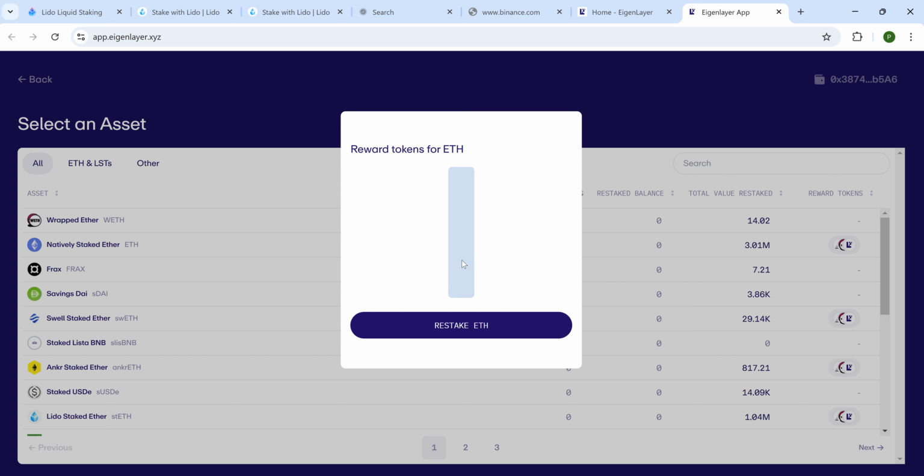Let's load a bit so you can see the reward tokens you'll be getting, and these reward tokens can be reused in other reward platforms. After staking your ETH you get reward tokens, then you can also restake the reward tokens for more rewards.